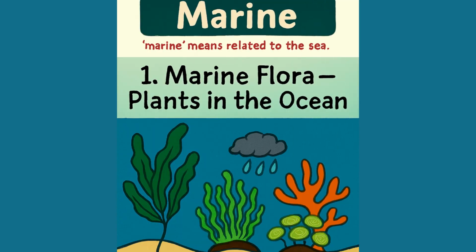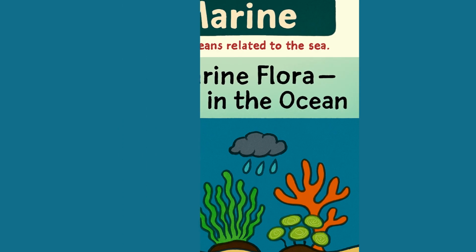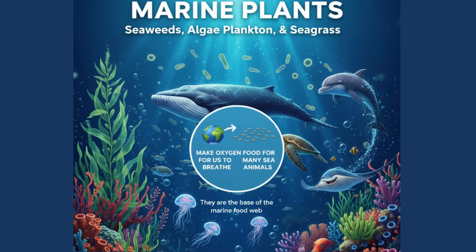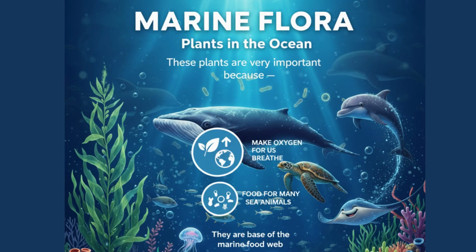Marine flora, plants in the ocean. Let's first talk about the plants that grow in the sea. These are called marine flora. Now, do you think trees like mango or neem can grow in the sea? No, because ocean water is very salty and very deep. So, instead of trees, we find plants like seaweeds, algae, plankton, and seagrass. They make oxygen for us to breathe. They are food for many sea animals. Just like plants on land feed cows or deer, marine plants feed fish and other sea creatures.